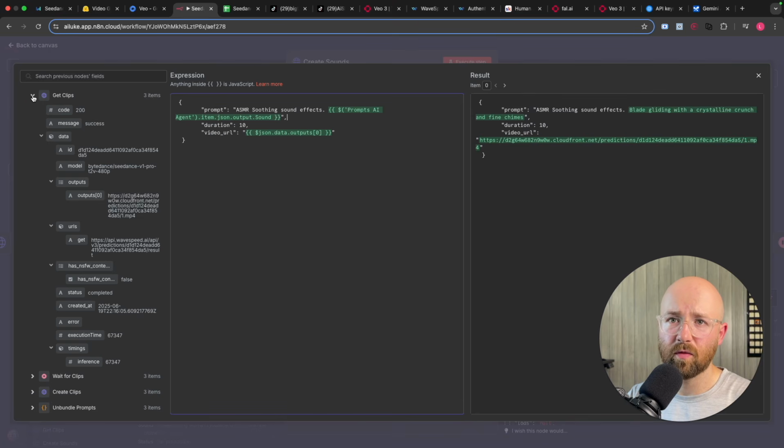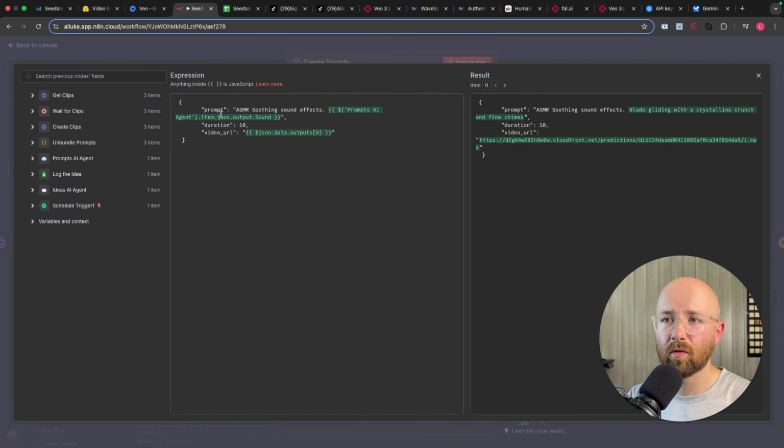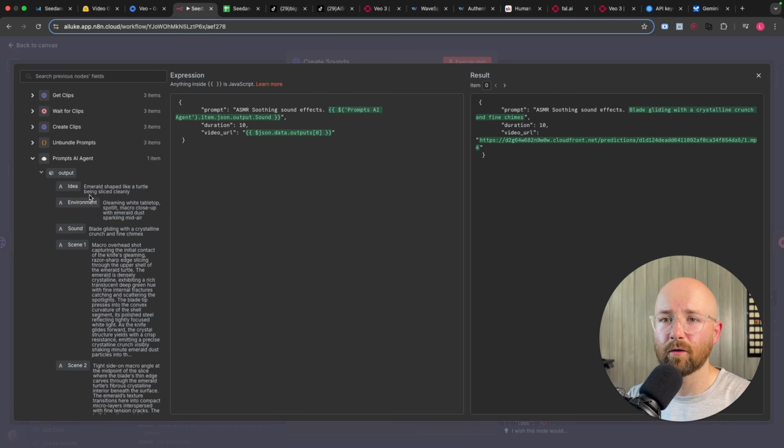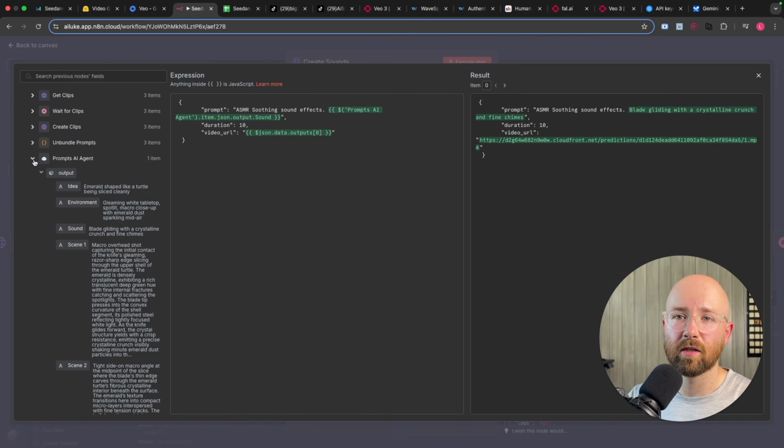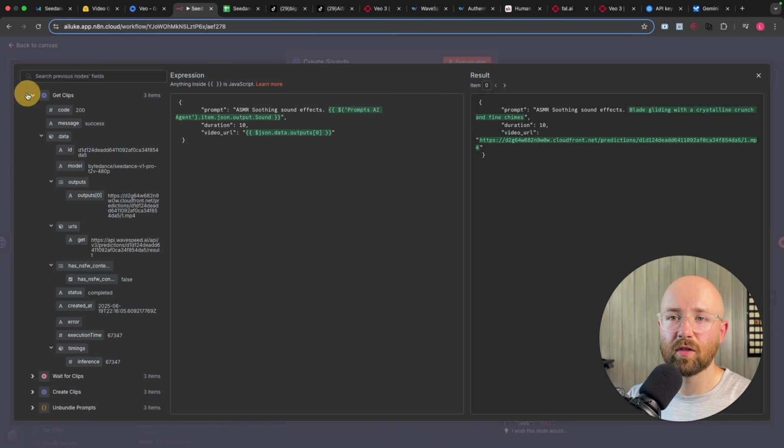So if I come over here, so this is like the mapping again, we'll go to prompts AI agent, this one here. We'll go to item, which will just be this, the first one. .json, this is the JSON. .output, this is the output here. .sound is this one here. And then the video URL, we're going to then pass in the JSON data output 0, which if we go here, so this is the previous one, so that's why it's JSON.data.